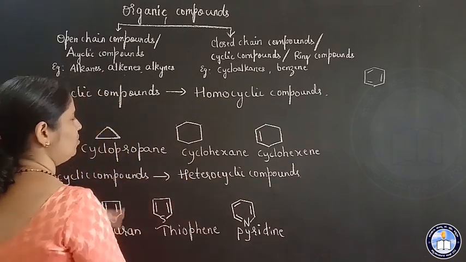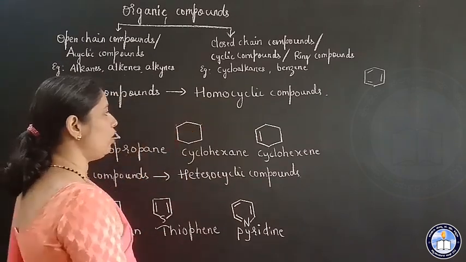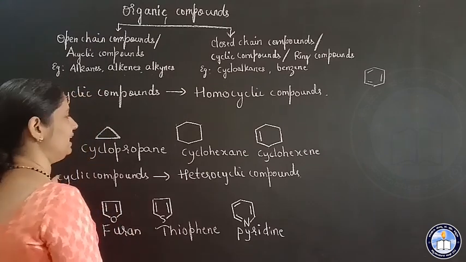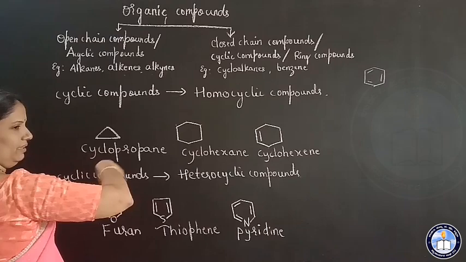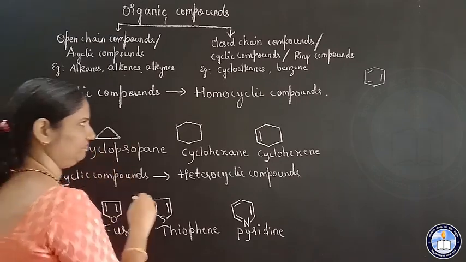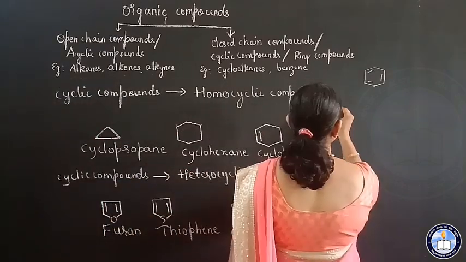Homocyclic compounds are also called carbocyclic compounds, with carbon atoms in the closed chain.